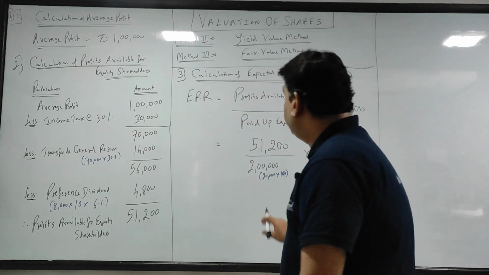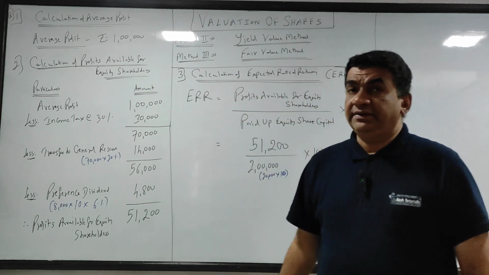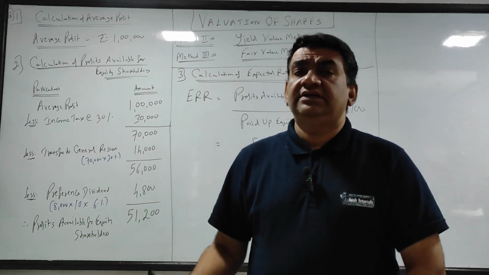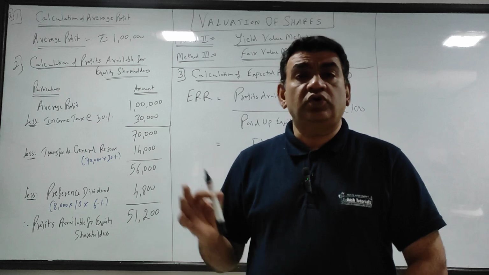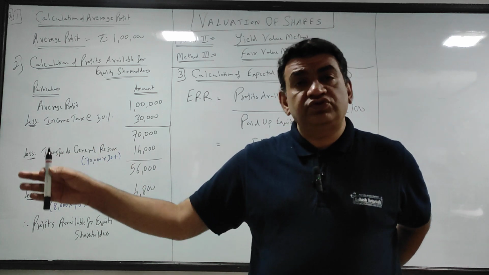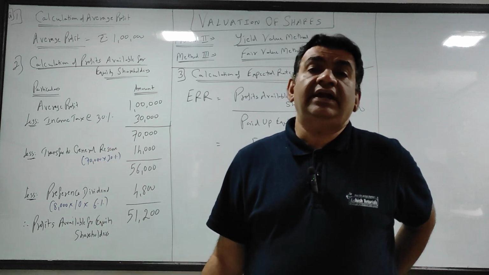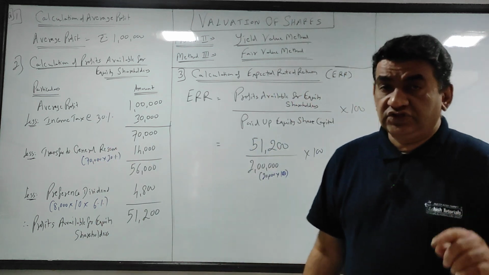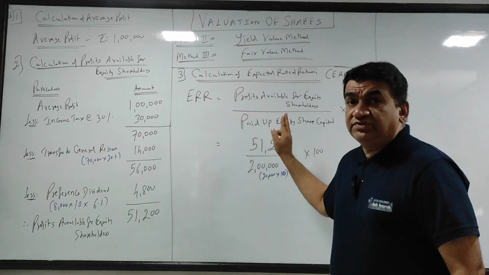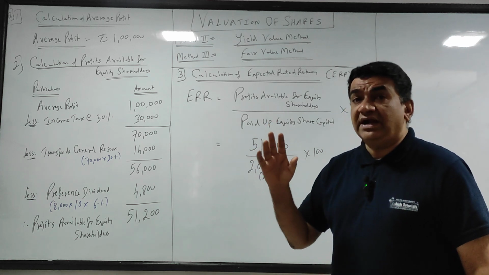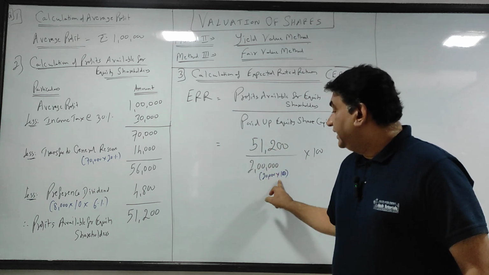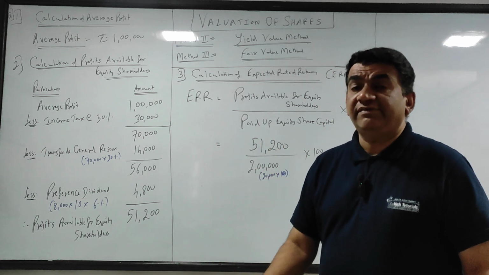See now, why we have used the word paid up capital? Because you all have done an intrinsic valuation of partly paid share. तुम लोग को पता है, you all have done in SYGC also accounting for share. When you issue shares, shares can be fully paid, shares can be partly paid. So paid up share capital means that part of share capital where the shareholders have paid. 10 rupees का share है, nothing mentioned, they have paid fully.